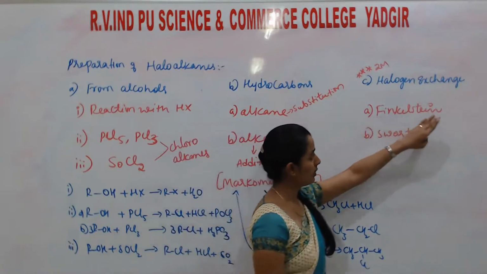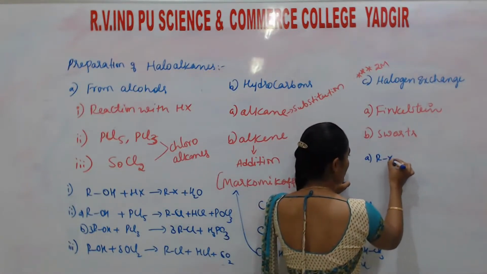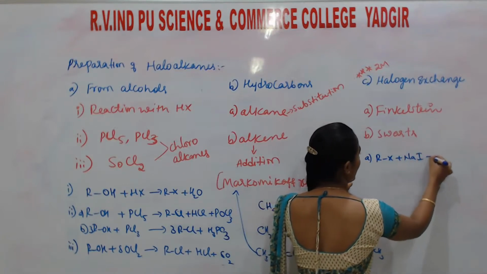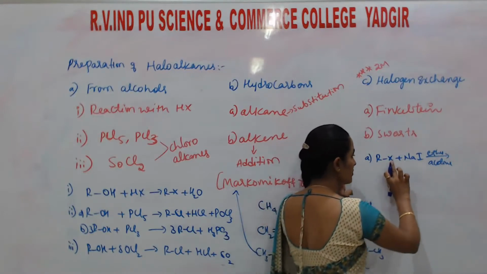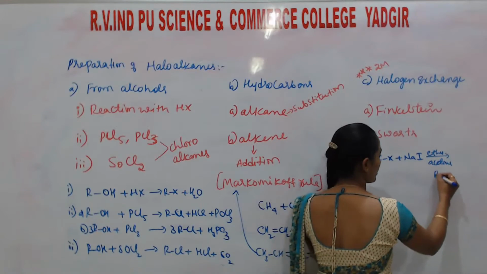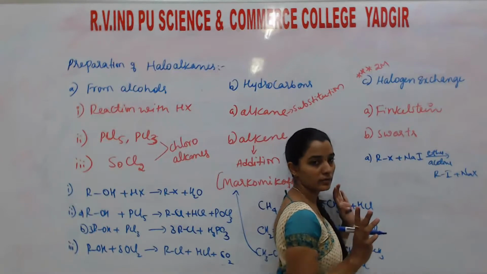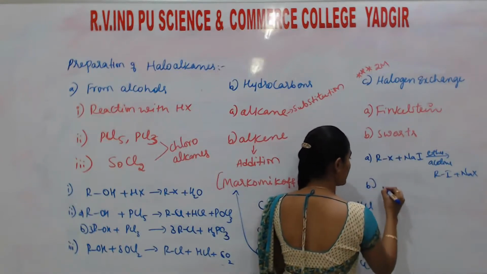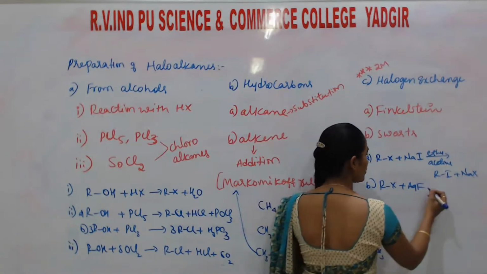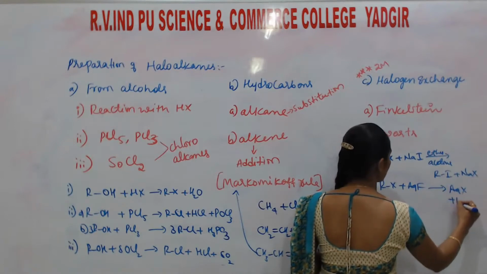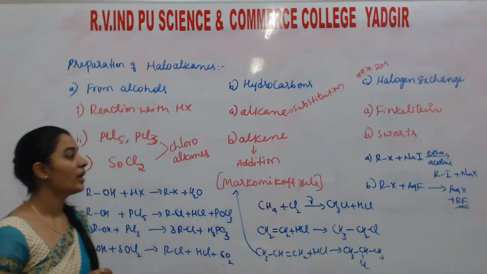Next one is the halogen exchange reaction. First one, RX compound is there. If it reacts with NaI in the presence of ether or acetone. Okay, halogen exchange means this is exchanged with this. Then the product is RI plus NaX. If you write this much, you will get 2 marks. Okay, second one, for the Swarts reaction, instead of this we will take AgF. Again, halogen exchange takes place, which forms AgX plus RF. Okay, so this is the preparation of haloalkanes.